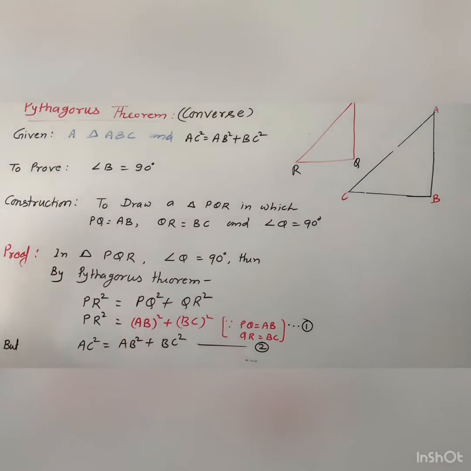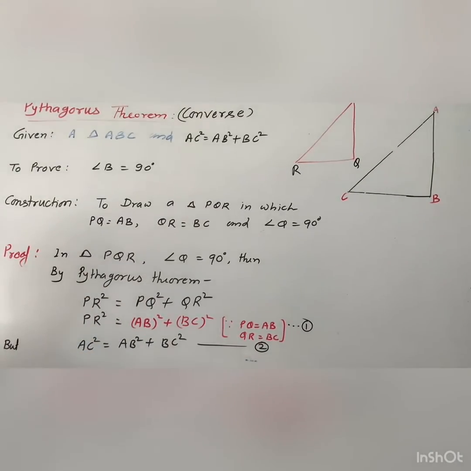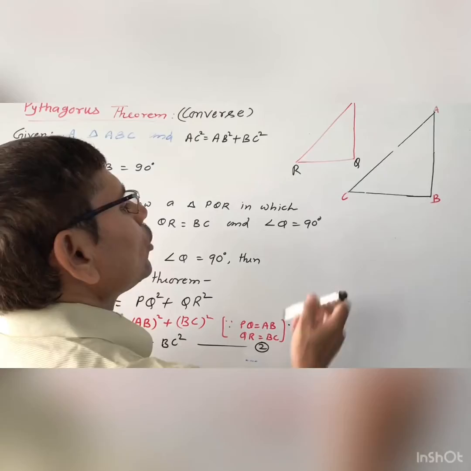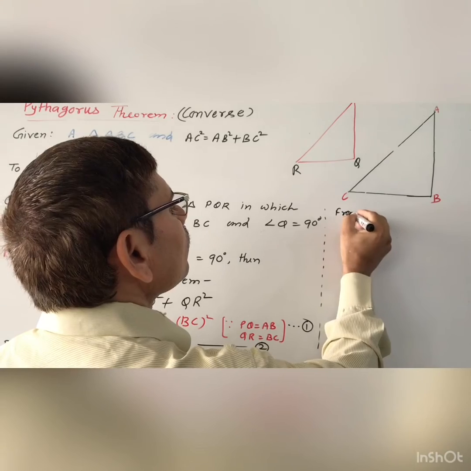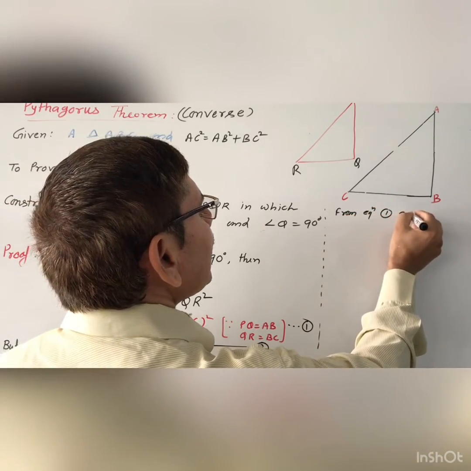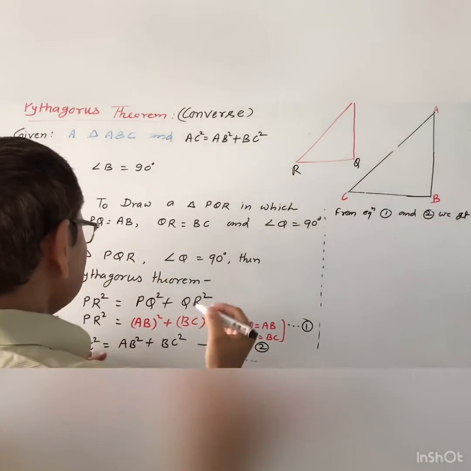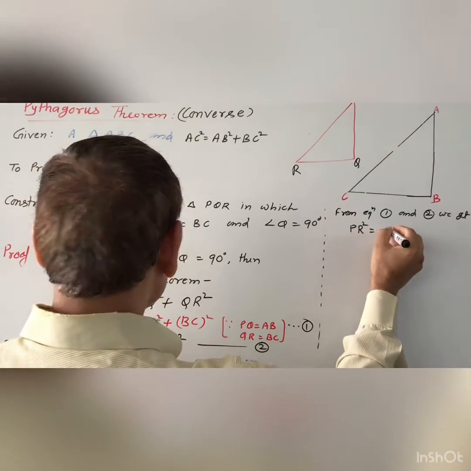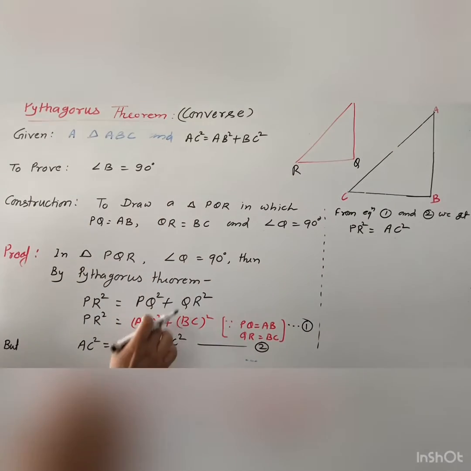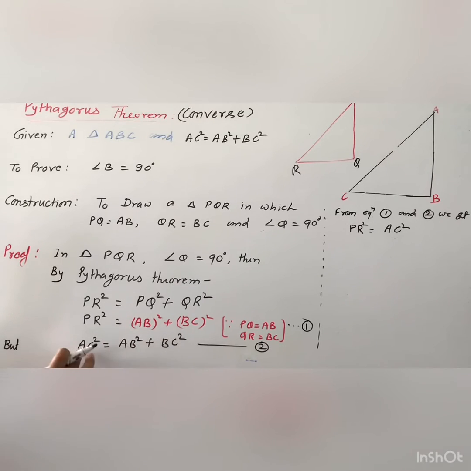You compare these two because the right hand side is equal, so from equation 1 and 2 you will get PR square equal to AC square, because the value of AB square plus BC square is AC square.